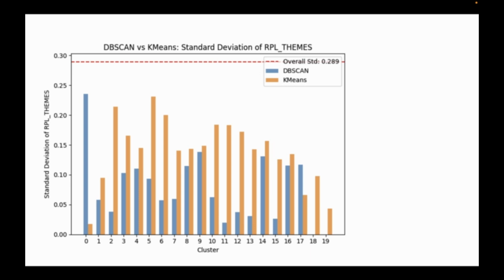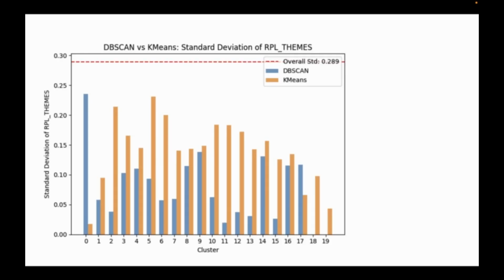DBSCAN has a lower standard deviation because it uses fewer points, while k-means has a higher standard deviation. So the use case is that if we want to cluster a larger region, like the whole Virginia map, we will use k-means. But if we want to cluster a small region like the UVA campus, we will apply DBSCAN to get more detailed information.